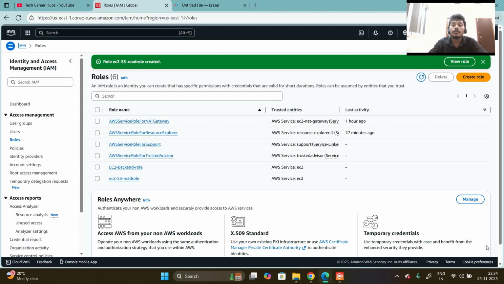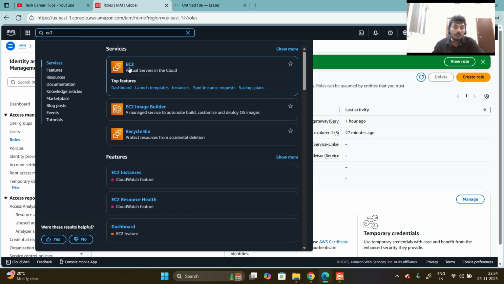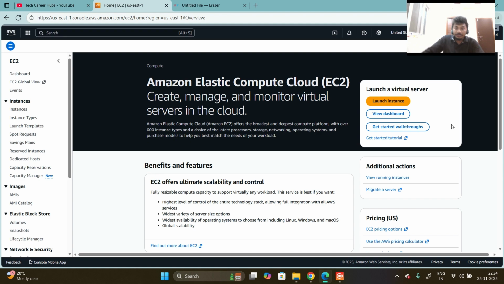For step 5, we can attach this role to our EC2 instance. For that, go to EC2, then instances, then select the instance.